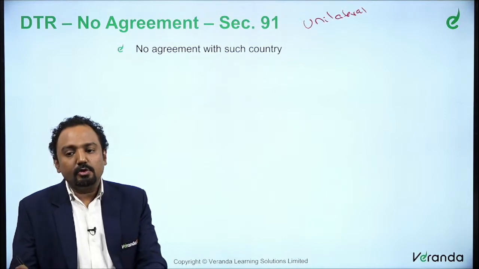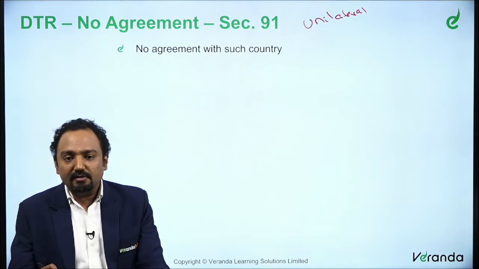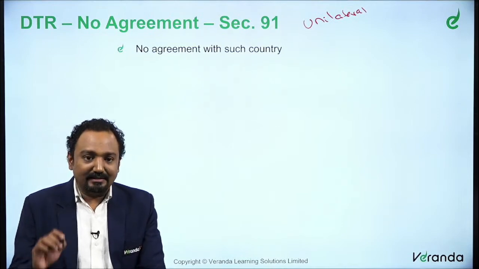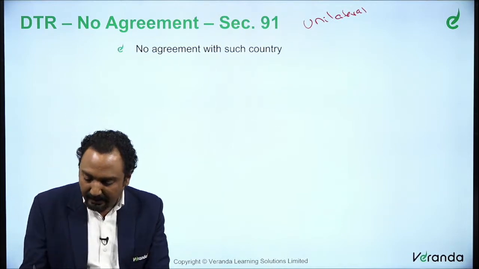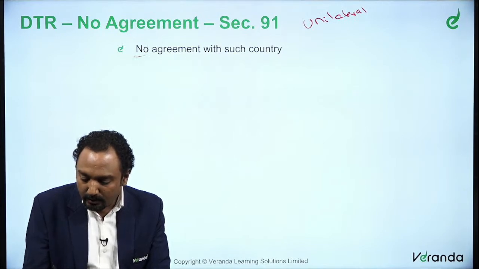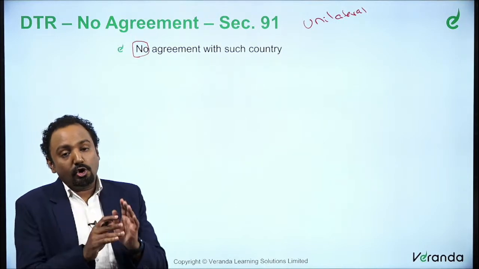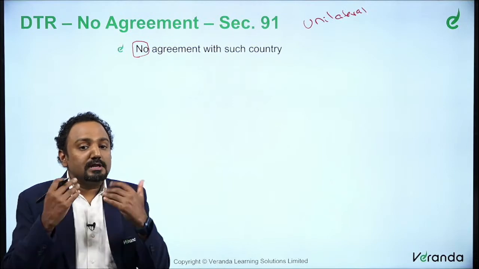So what do you mean by unilateral? You mean by unilateral when you say that there is no agreement with such country. So there is no agreement. That's the important thing. There is no agreement with such country. How do you still provide relief?